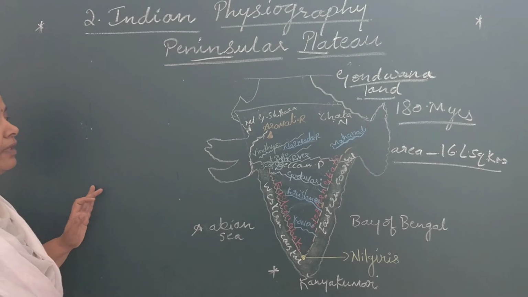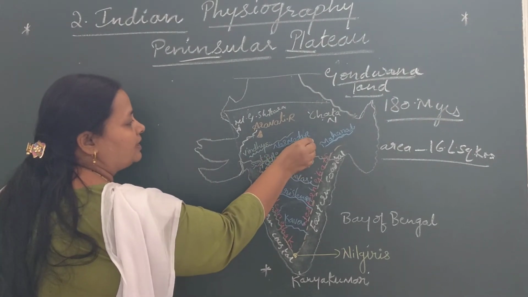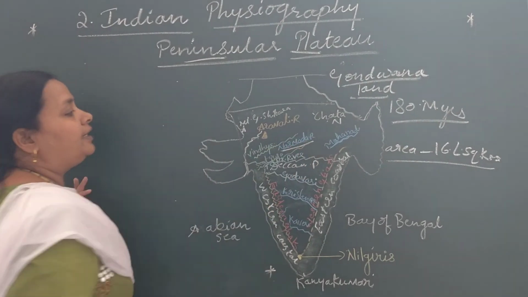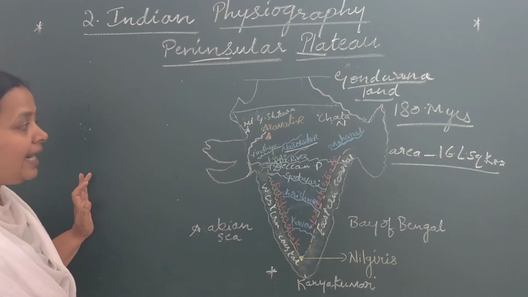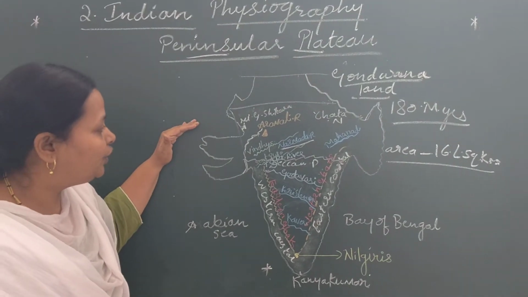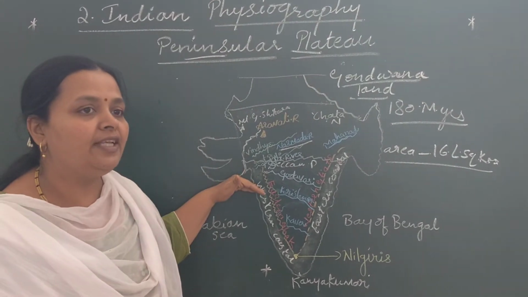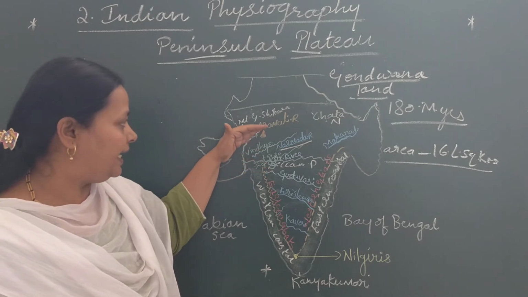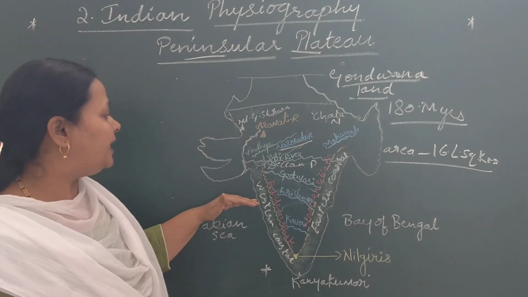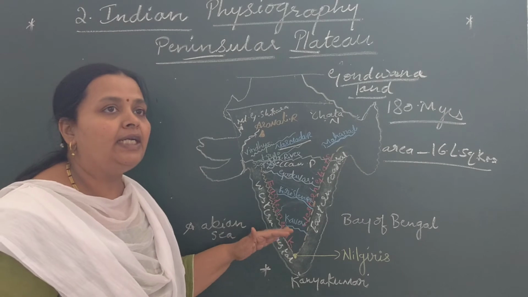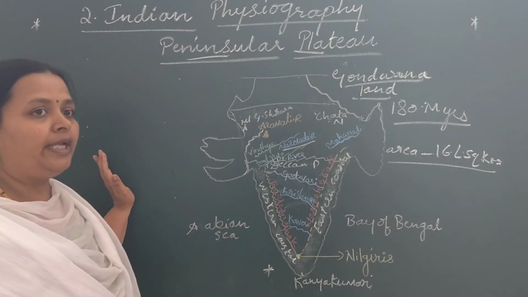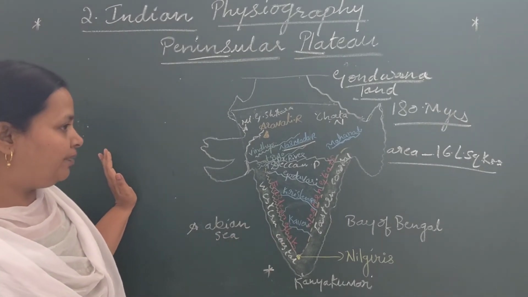The River Narmada. See here, this is River Narmada. It divides the Peninsular Plateau into two parts: one is the Central Highland and the next one is the Deccan Plateau.